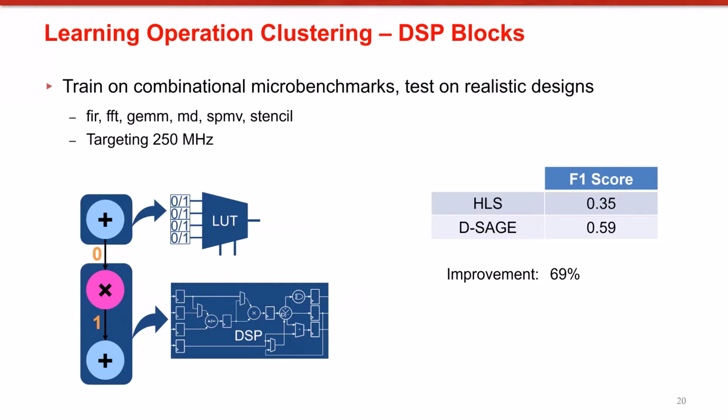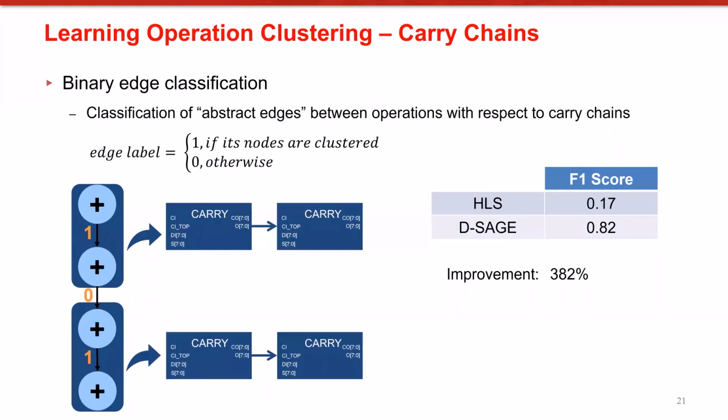To test generalizability of DSage, we train our model on microbenchmarks and test on the given designs as before. We observe a 69% improvement in F1 score compared to the HLS tool. When edge classification is applied to predicting carry chain clusters, we observe 5x improvement compared to the HLS tool.